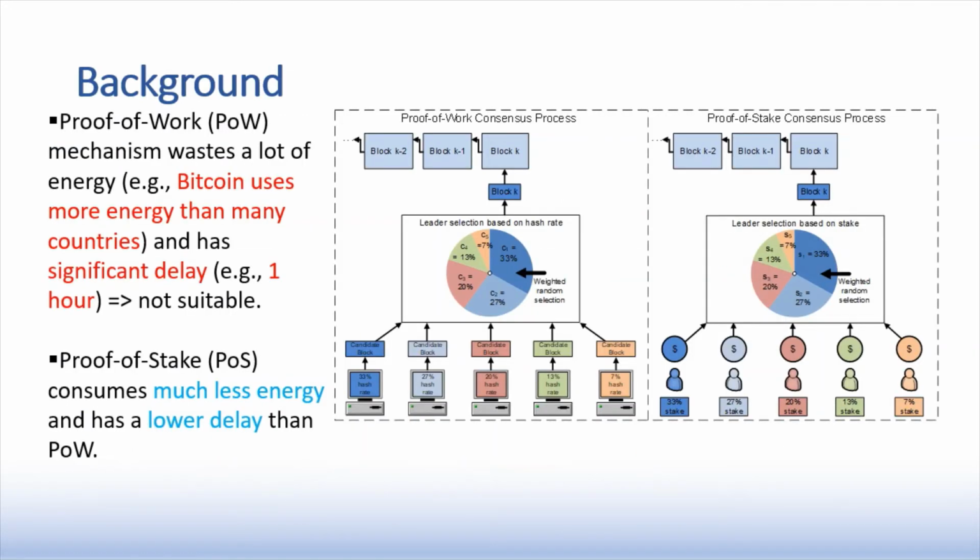Most of the current blockchain networks are employing the proof-of-work consensus mechanism. However, this mechanism wastes a lot of energy. For example, Bitcoin uses more energy than many countries, and it also has a significant delay, up to 1 hour, so it is not suitable for roaming fraud prevention because we want to reduce the delay. On the other hand, the proof-of-stake consensus mechanism consumes much less energy and has a significantly lower delay, around 3 minutes.